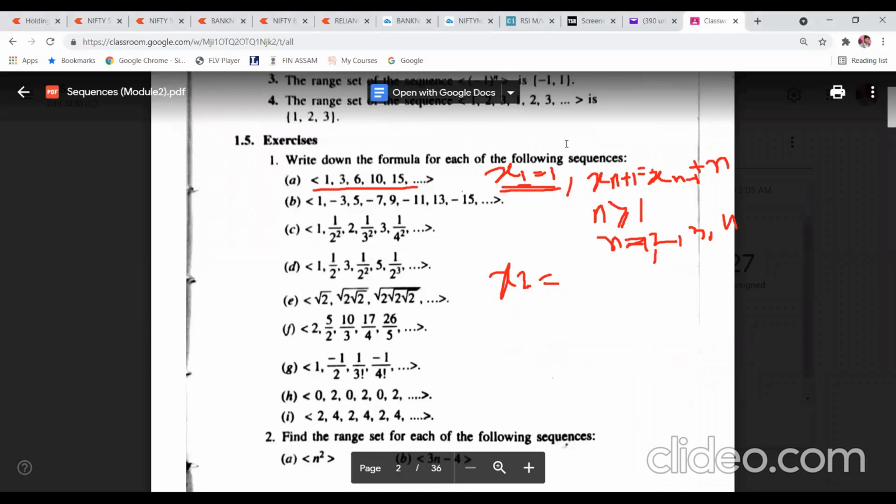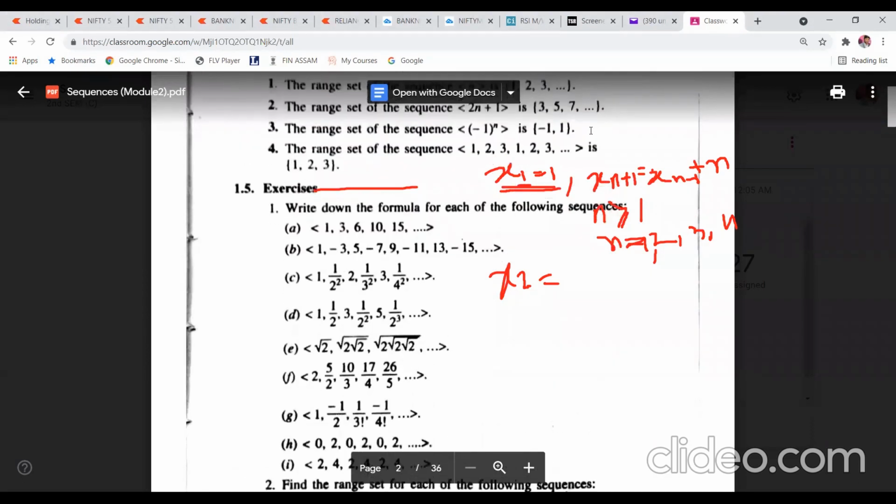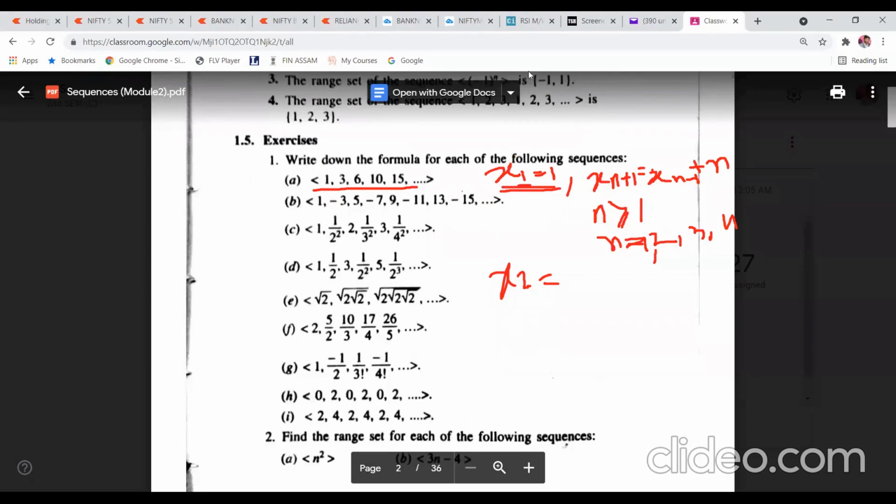Okay, just a minute. I think I did something wrong here. Something wrong I have done here. This one. No, see. No. Now here, see. x1 is equal to 1, I have taken.